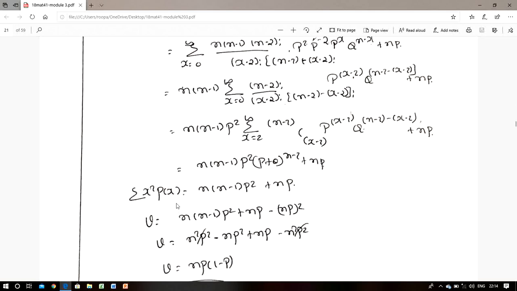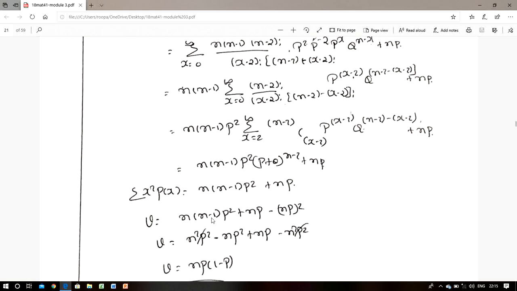With this value substituted for the variance v in equation number 2, v can be written as summation x square into p of x minus mu square. So v equals n into (n minus 1) into p square plus np minus mu square, where the mu value is np, that is (np) whole square.